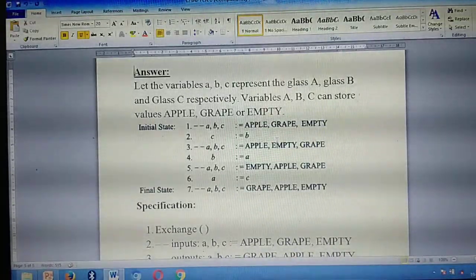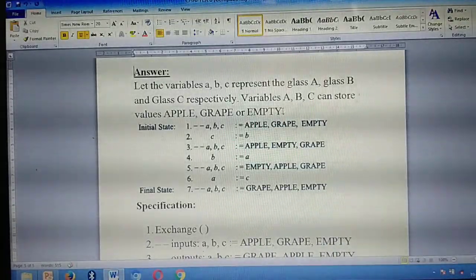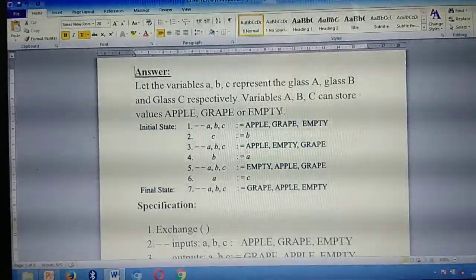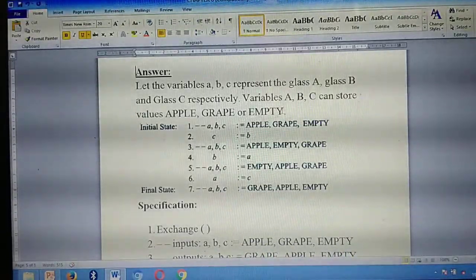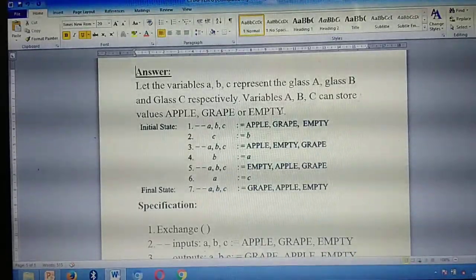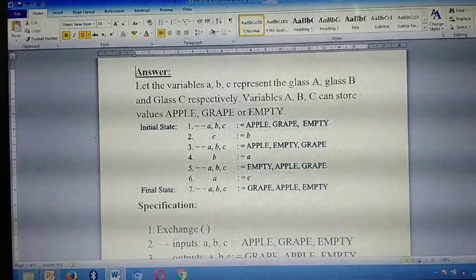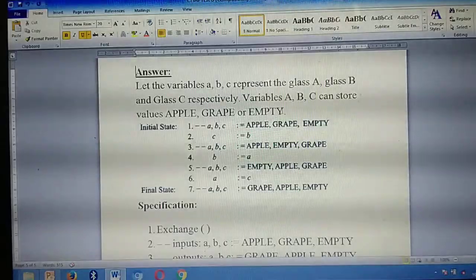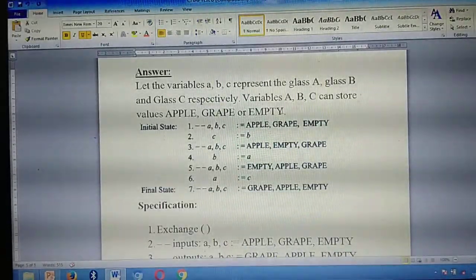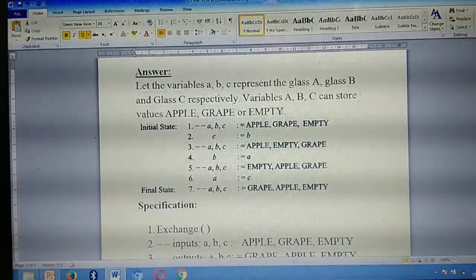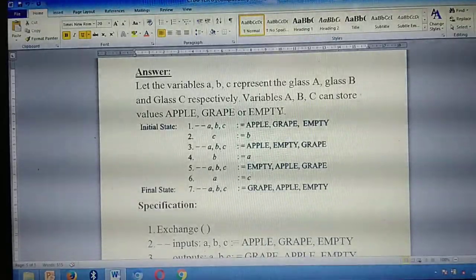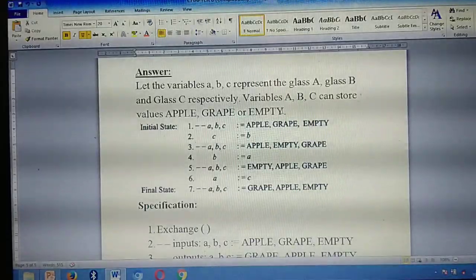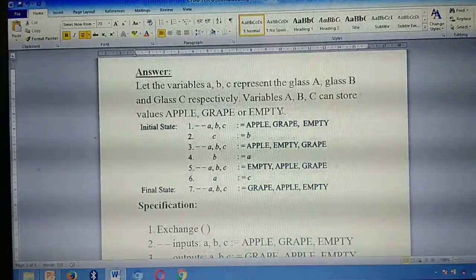What I have mentioned, the same thing you need to write, okay? Write fast.